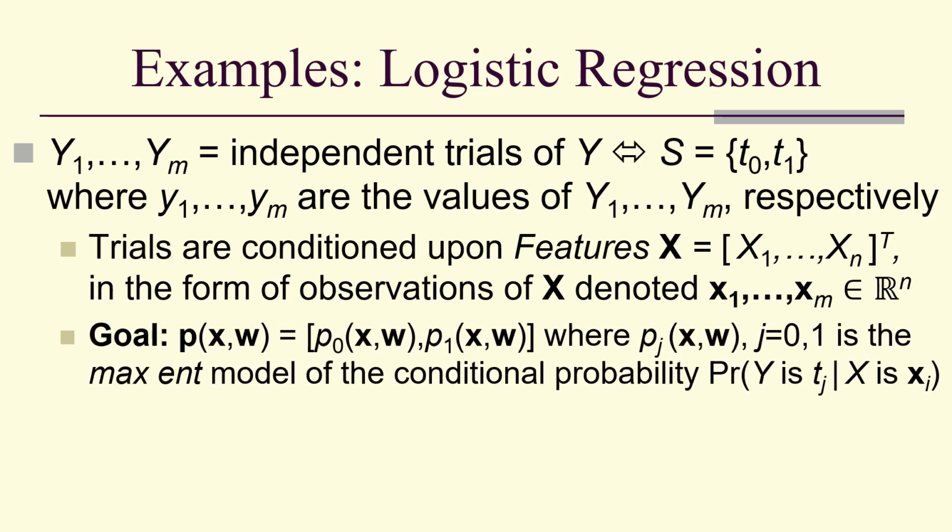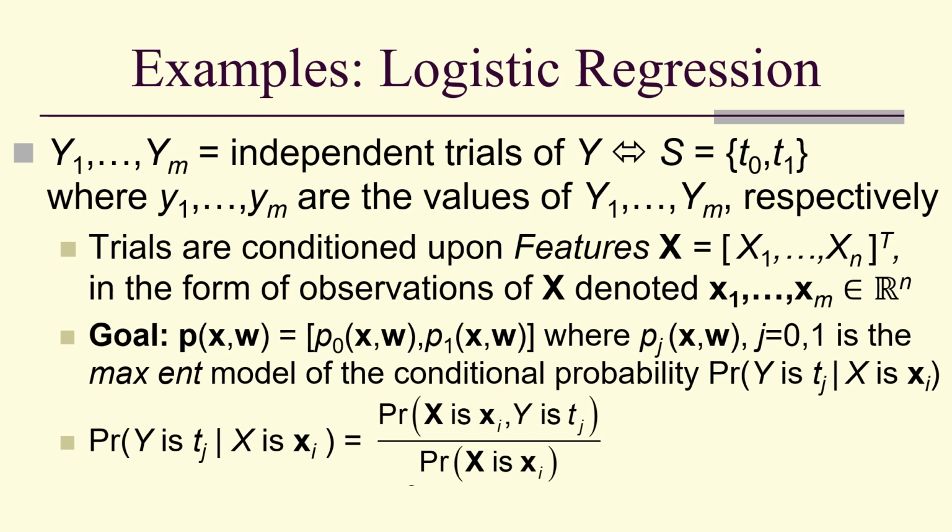Our goal is a probability distribution which will consist of two probability coefficients, a p0 and a p1, that are functions of x and w. And this is going to be a maxent model of the conditional probability that y is t sub j given that x is xi.